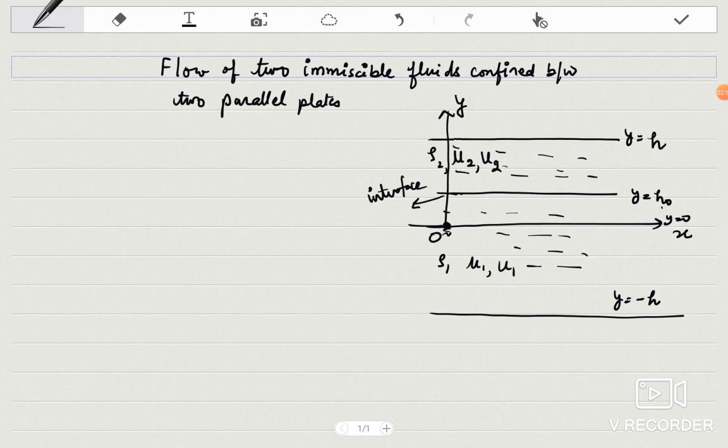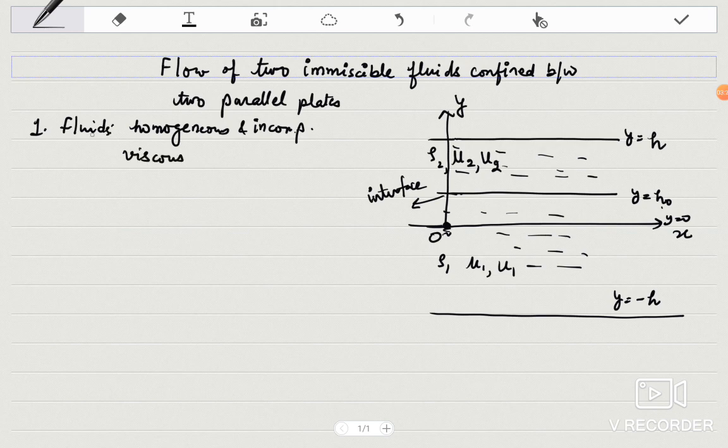Now the physical model is that you have a fluid which is homogeneous and incompressible with constant density. Next, viscous.